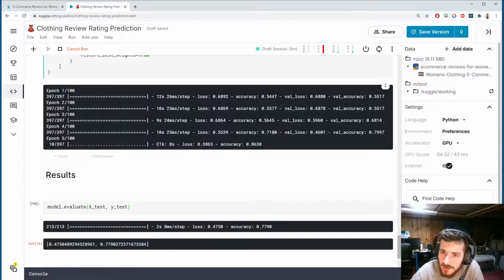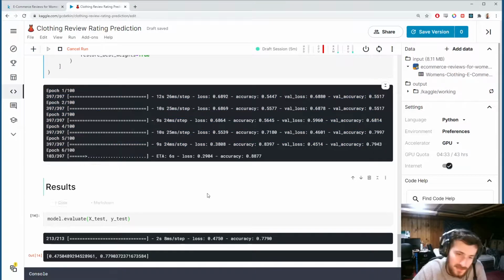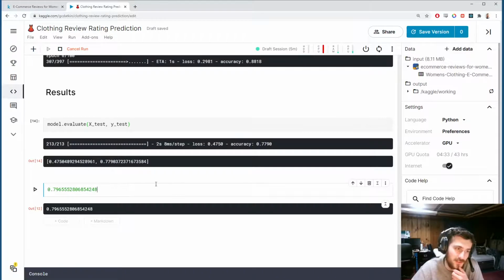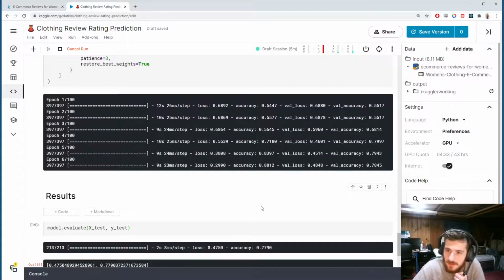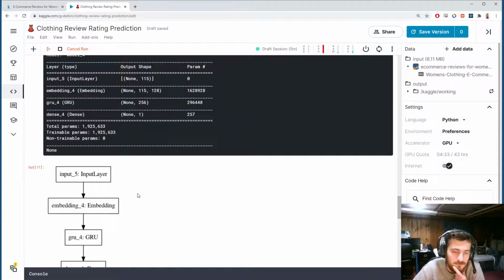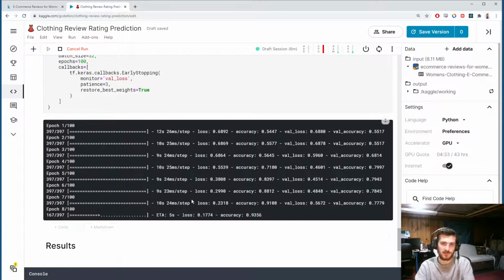Oh wow, it actually is going up though. Oh wow, look at that. It's going up after maybe it found some minimum that was hiding. Let's see how it goes on the test set. But this is the best result we have so far. That's just from word embeddings. Okay, so we'll come back to that in a sec. Yeah, but I would like to try passing in the embeddings and then also the output from the GRU. I'm really interested in this.